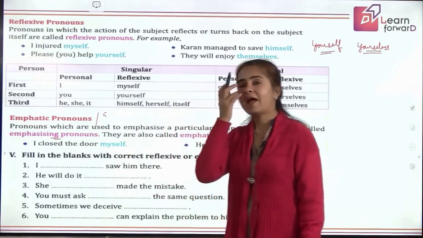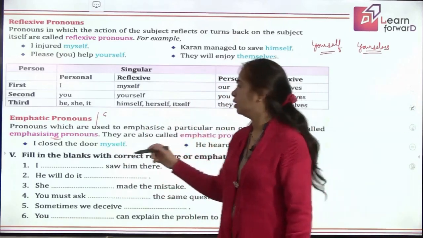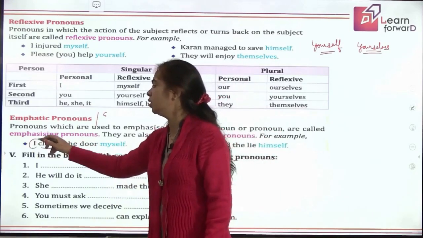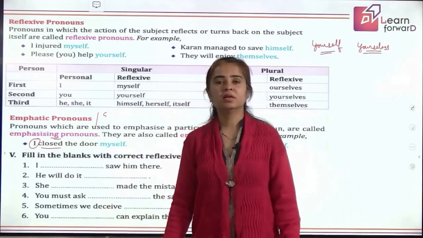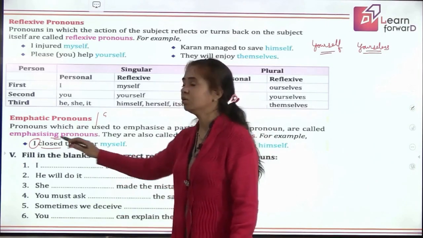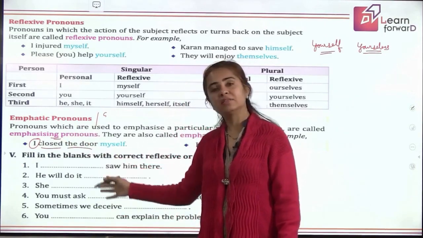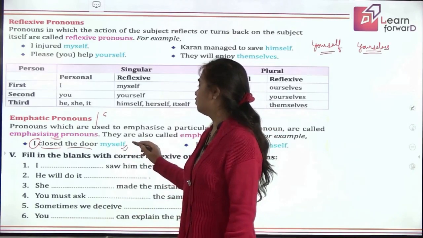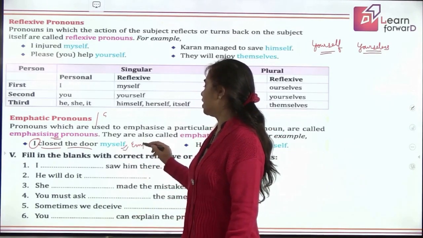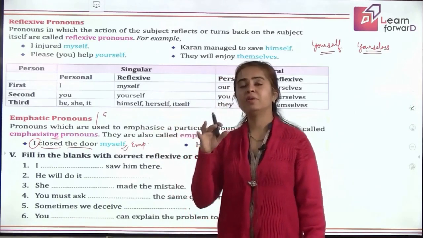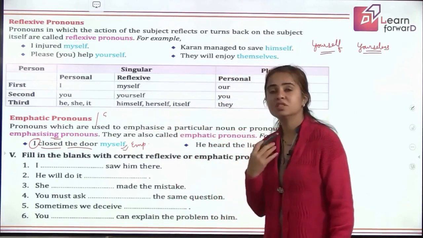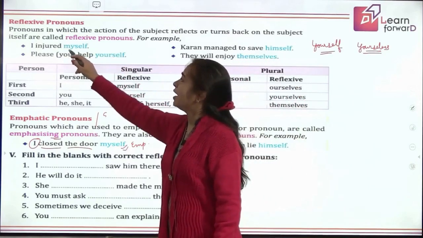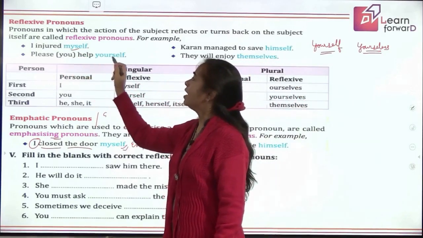Now what is the action? Let us pick out the verb here. Closed. Who closed? I. I is the doer. And what did I close? I closed the door. So do you think I and door are same? No, they are different. That is why this word myself is emphasizing. I'm just putting the emphasis. I'm laying importance to it that it was done by me alone. Okay, nobody else. But if I say I injured myself, please help yourself.